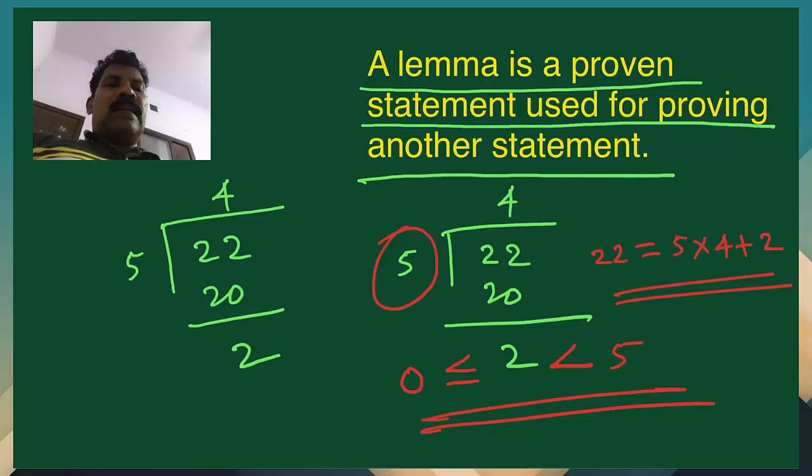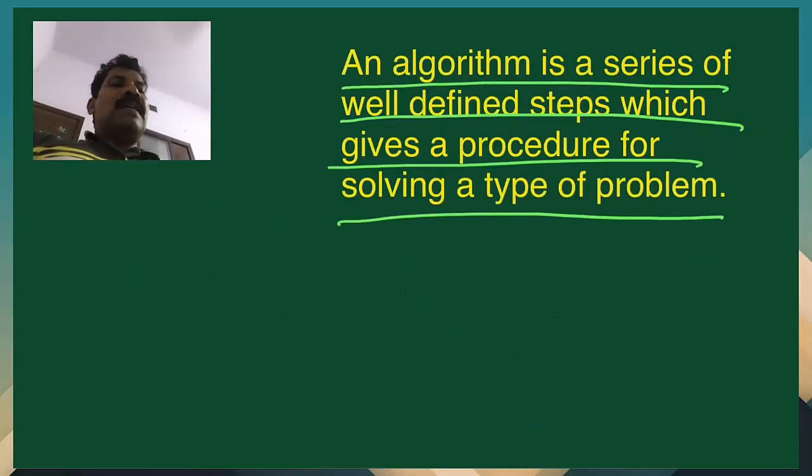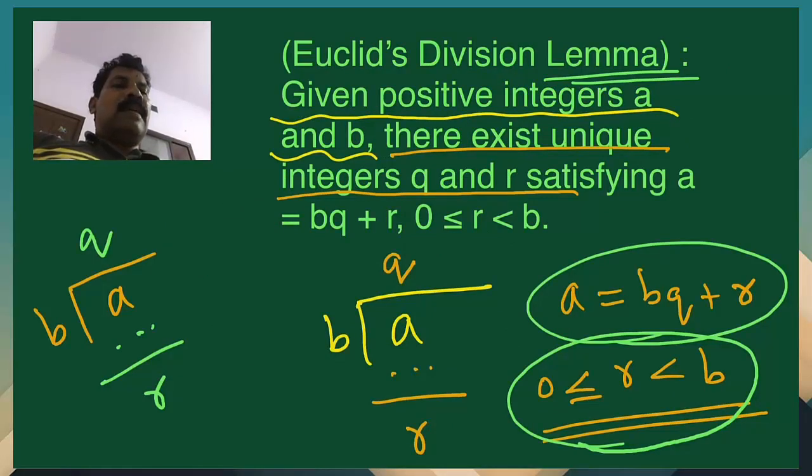And ये division हर एक के लिए एक ही जैसे मिलेगा. That is why lemma is saying very correctly that there exists unique integers. Unique means हर एक को एक ही जैसे मिलेगा.